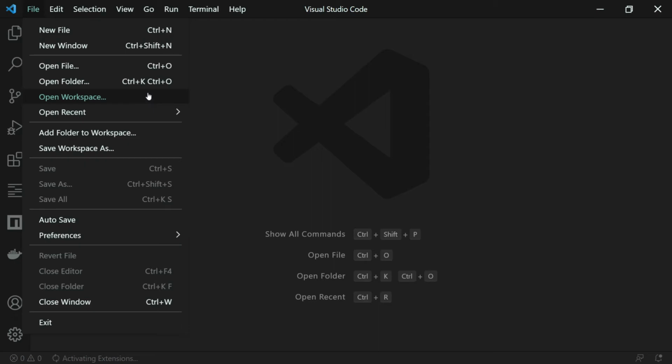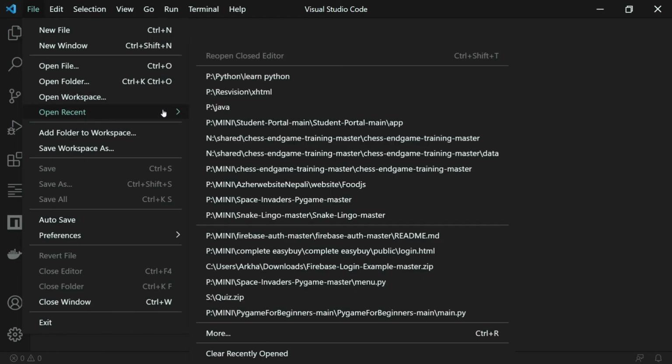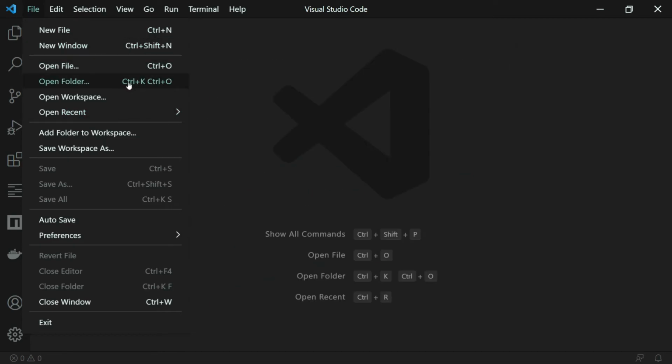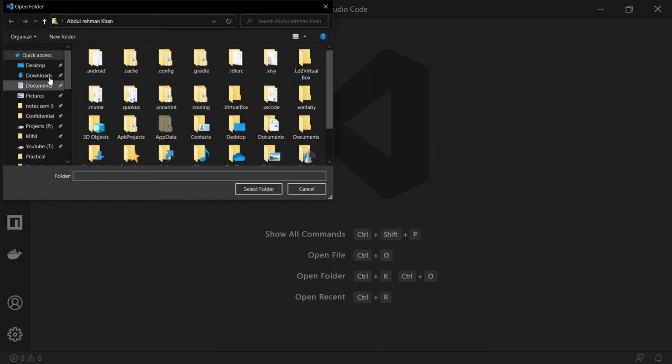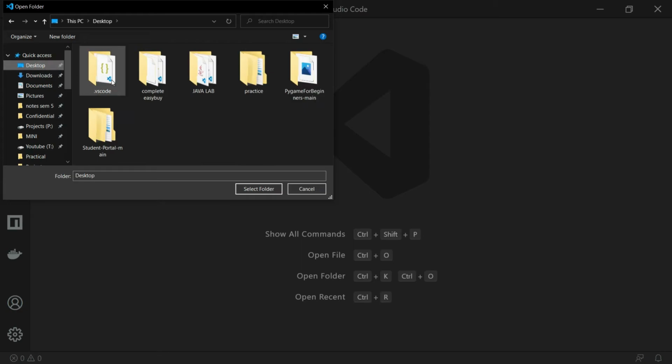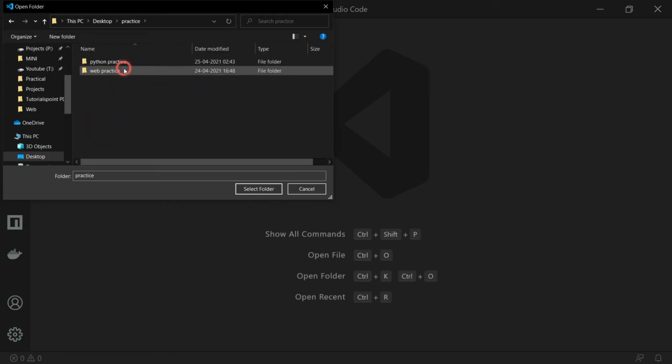You can check it out if you are interested in web development, or else you can just continue with this programming course. So we need to go to this open folder, go to desktop, search for practice, go to web practice, oh sorry, go to Python practice and select the folder.